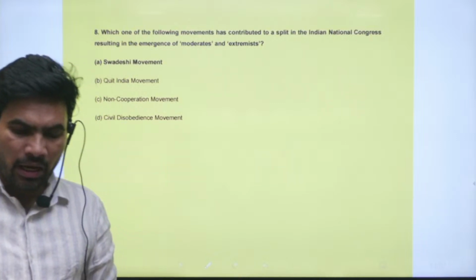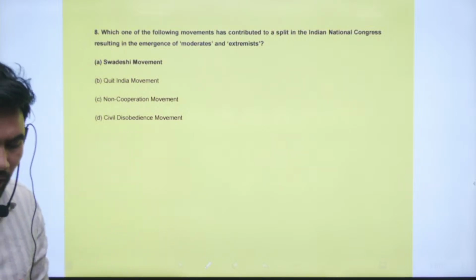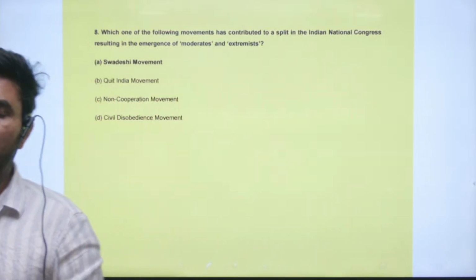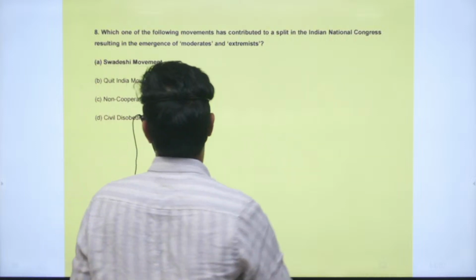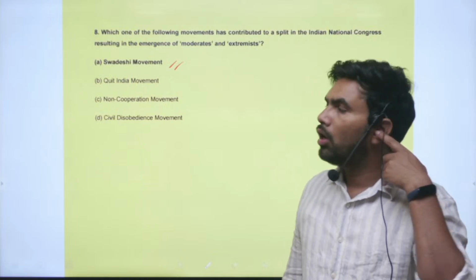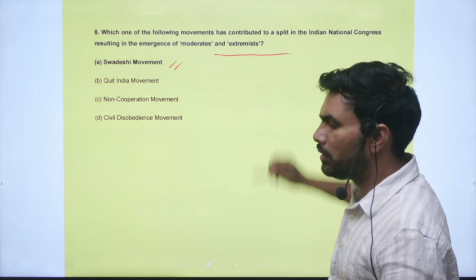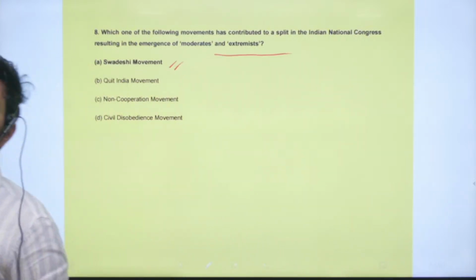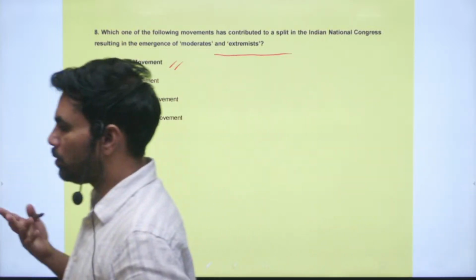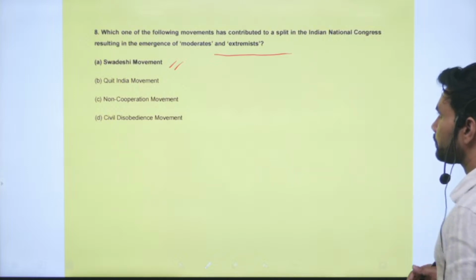Question is, which one of the following movements has contributed to a split in the Indian National Congress, resulting in the emergence of moderates and extremists? So you know very well, just before we have seen one question, it is the Swadeshi movement or Vande Mataram movement or the movement against the partition of Bengal. There was a severe disagreement between the moderates and extremists on the methods or tools that had to be adopted in the protest movement. Because of that, you will see a split in the Congress, right.